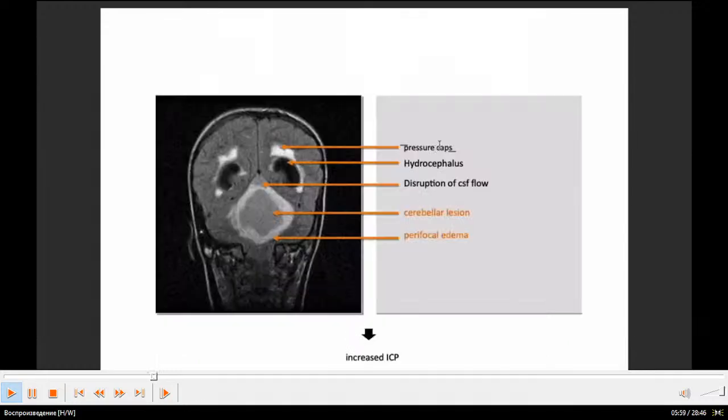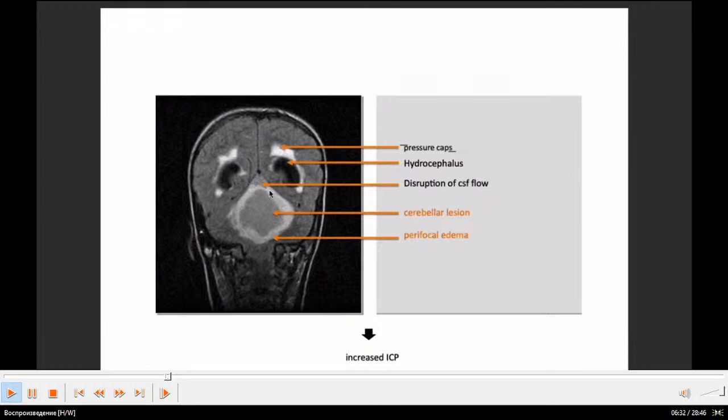And here you can see increased intracranial pressure. You can see enlarged lateral ventricles, which means hydrocephalus, a disruption of cerebrospinal fluid flow, because here is stenosis of the foramen of Monro, or of the third ventricle, or aqueduct, or fourth ventricle, because of this cerebellar lesion.